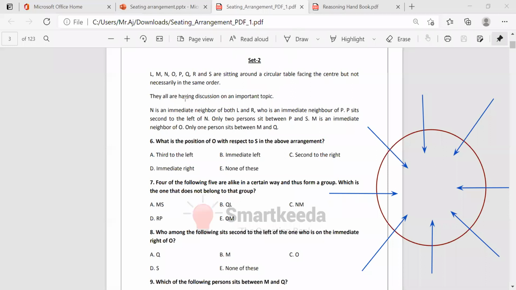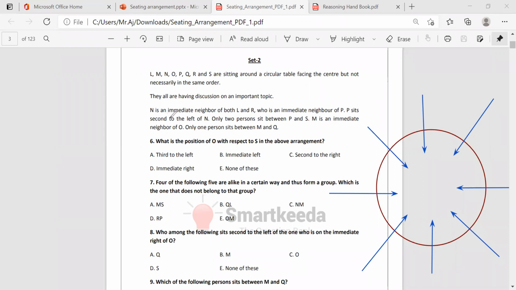Now, what they are saying first of all: N is an immediate neighbor of both L and R. This one is okay, but we don't know where L will be, where R will be. Keep aside.